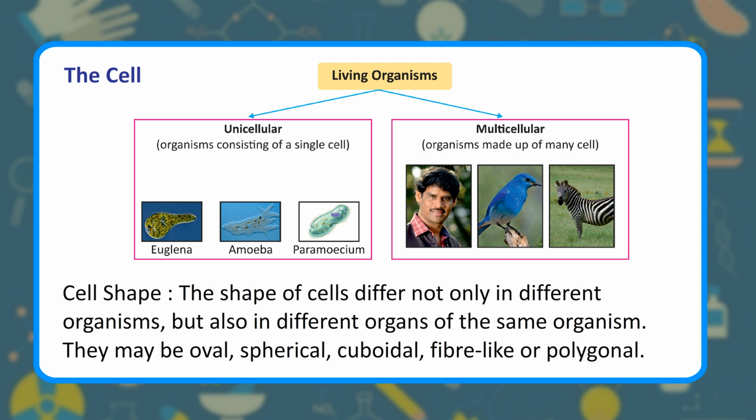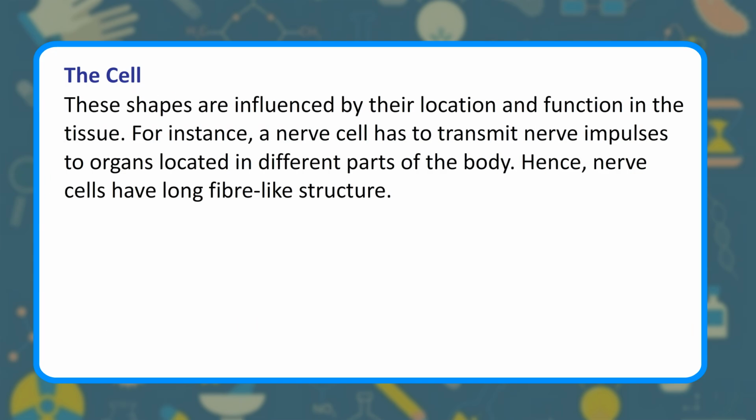Cell shape. The shape of cells differs not only in different organisms, but also in different organs of the same organism. They may be oval, spherical, cuboidal, fiber-like or polygonal. These shapes are influenced by their location and function in the tissue. For instance, a nerve cell has to transmit nerve impulses to organs located in different parts of the body.